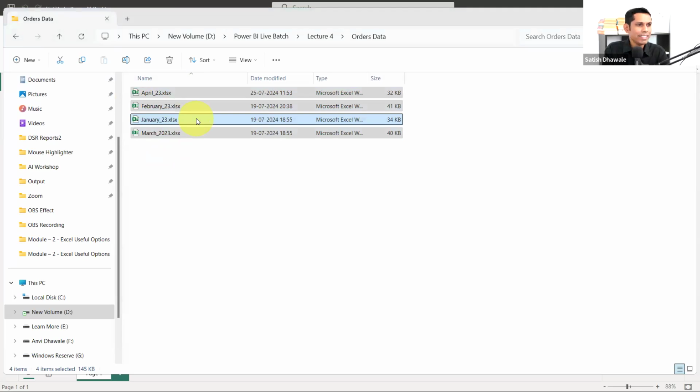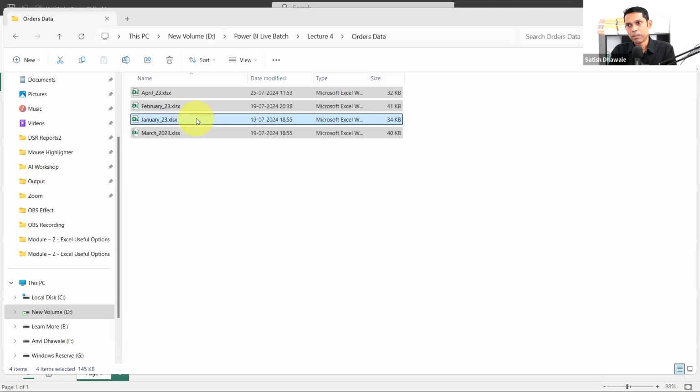And it is an Excel file, so Power Query will easily handle it. Yes, we uploaded it to the folder. Yes, Solar Power is right. We uploaded the folder first, and then we merged the files using Power Query, right? I have told you how to append these data one after another.